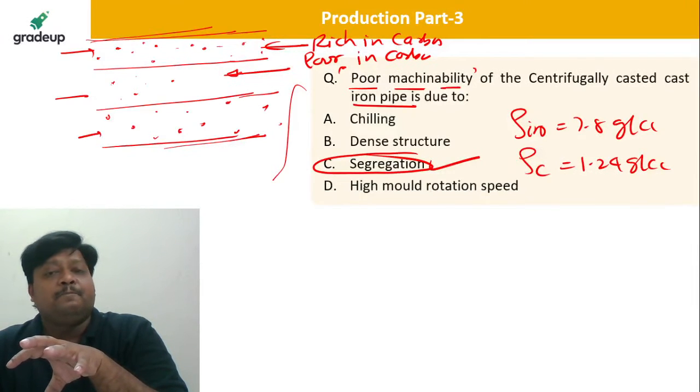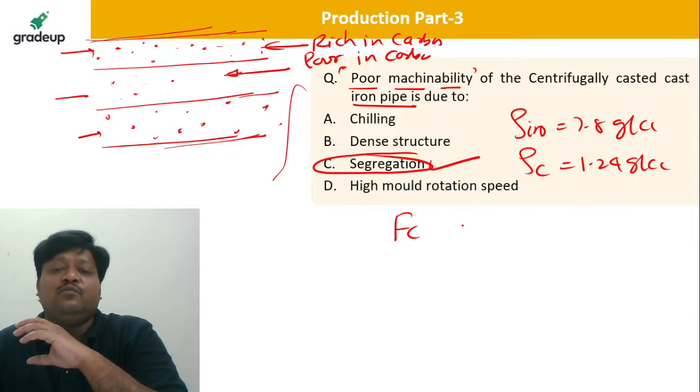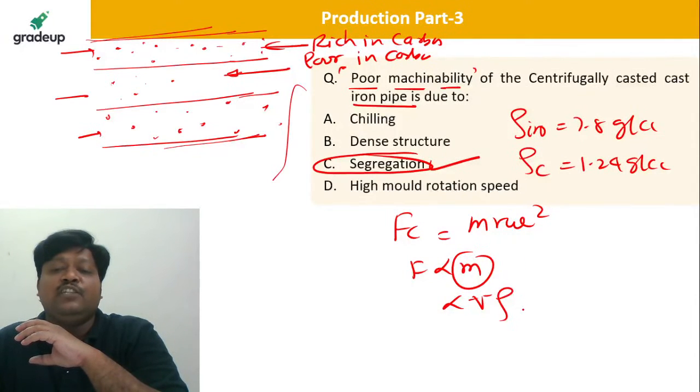If you talk about the impurities, the lighter, less dense impurities will be collected at the center, and the heavier ones go outward, because centrifugal force is proportional to m r omega squared. So it is proportional to the mass, and mass is proportional to volume times density of the material.